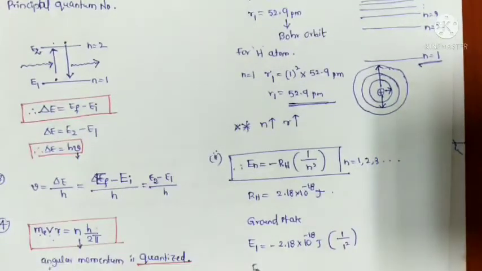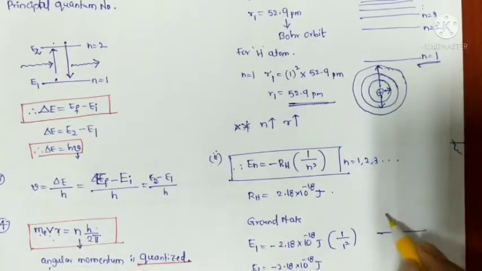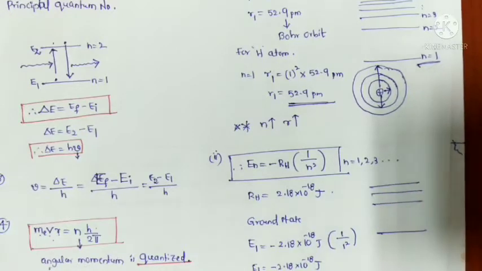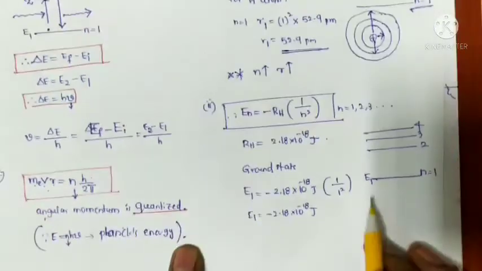So finally the value is minus 2.18 into 10 to the power of minus 18 joules. This is the energy of the N1 stationary state, and likewise for 2, 3, 4. So now we calculated the energy E1.